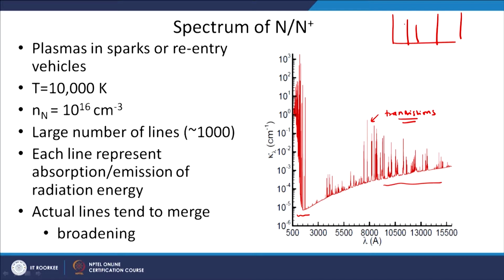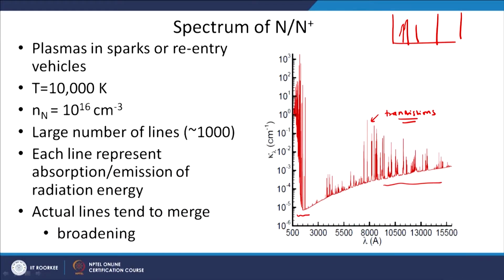That means two lines which are very close to each other merge with each other, and we call this broadening, which we will study in the next lecture. This broadening again is a consequence of a number of physical phenomena. So, the actual spectrum will be continuous, which you basically see in this image. It will not be discrete lines, rather it will be continuous, with lines merging together and some other mechanisms of radiation coming together.